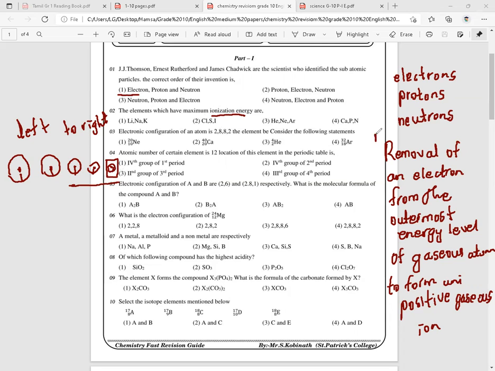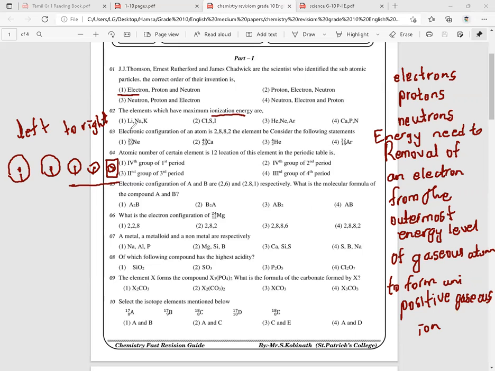So energy needed to remove an electron from the outermost energy level of a gaseous atom to form a unipositive gaseous ion will be the ionization energy. So group 8 elements will be having the highest ionization energy, right?